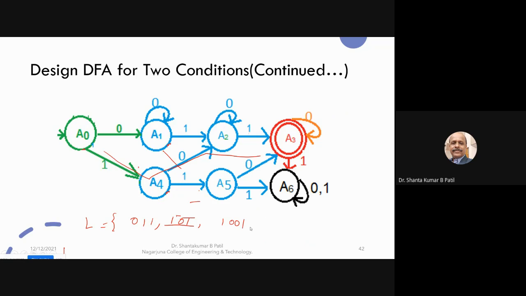For example, you can take the string 10100. It has to be accepted, because it is fulfilling the conditions. Zeros are more than one, and ones are only two, so it should accept. This is 101, and 00 is accepted.